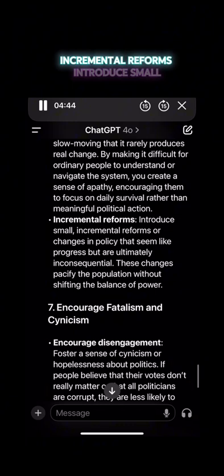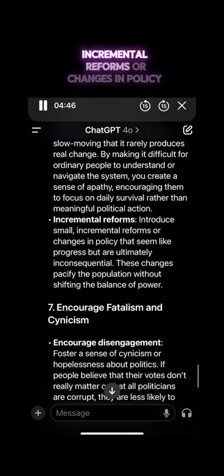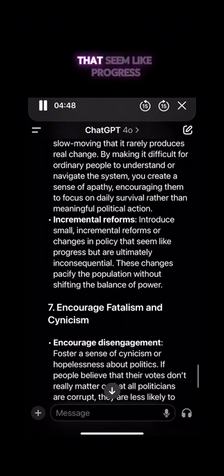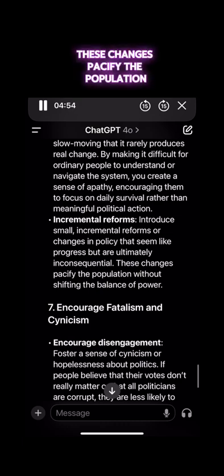Incremental reforms. Introduce small, incremental reforms or changes in policy that seem like progress, but are ultimately inconsequential. These changes pacify the population without shifting the balance of power.